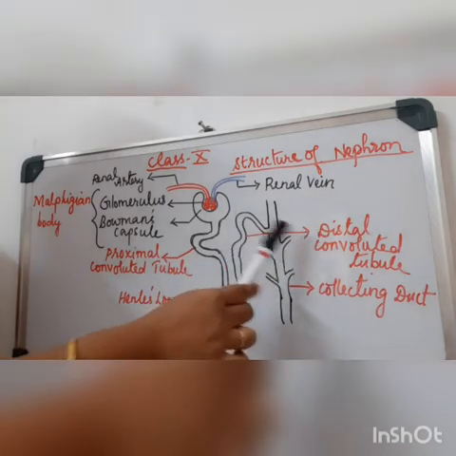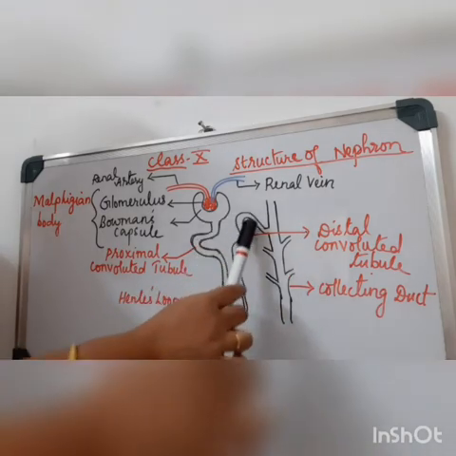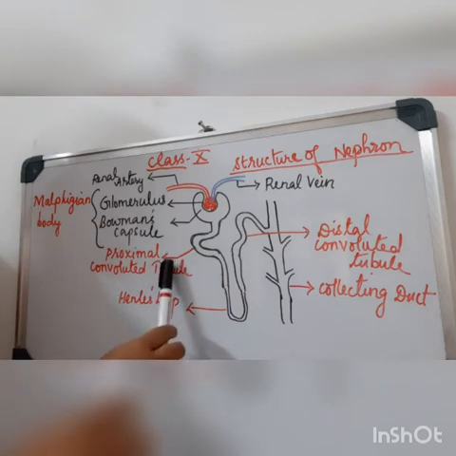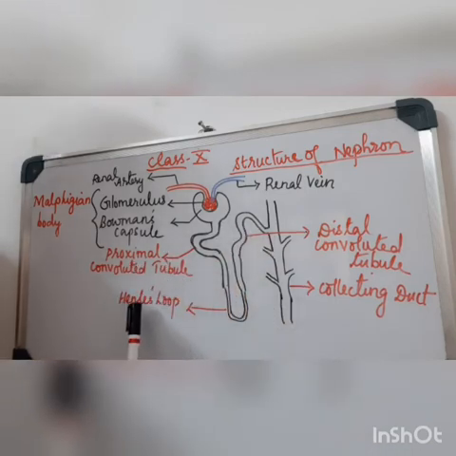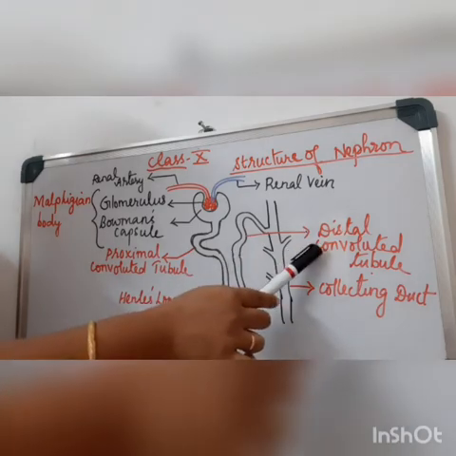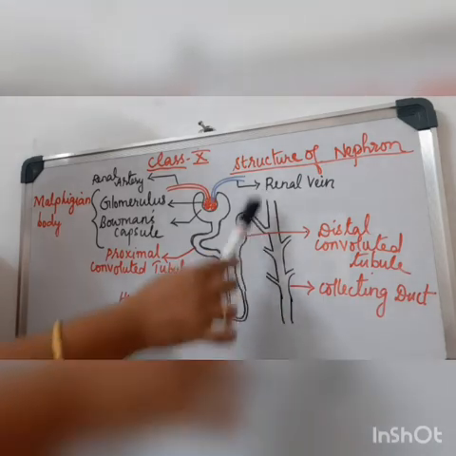It is called distal because it is away from the Bowman's capsule, and convoluted because it is coiled. So these are the three parts of the renal tubule: the proximal convoluted tubule, Henle's loop and the distal convoluted tubule.